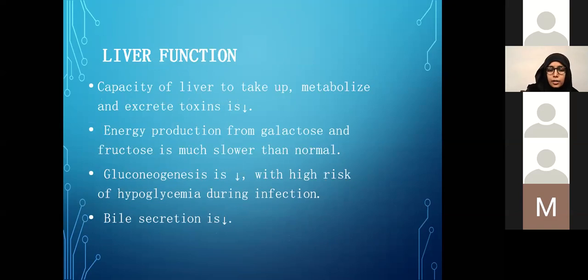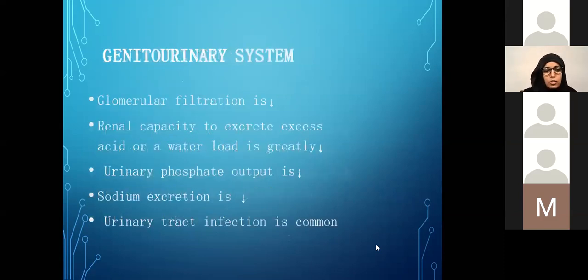In the liver, of course, the capacity to take up and metabolize toxins is reduced. Energy production from galactose and fructose is much slower than normal. Gluconeogenesis is almost not happening because, of course, they don't have anything extra. And bile acid secretion is decreased as well.